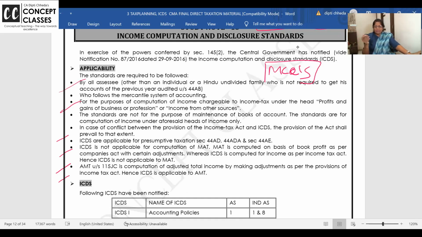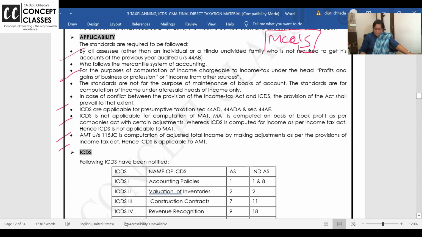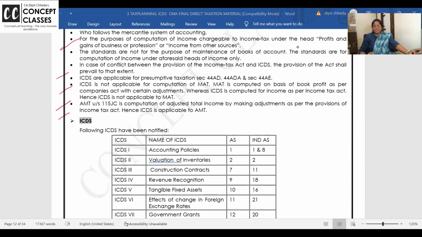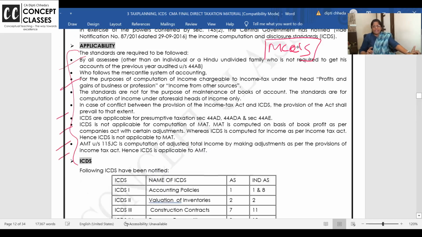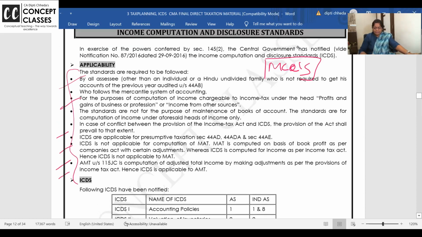We will read it only after filtering it through a strainer, because if you try to mug up everything in ICDS, only ICDS I can teach for 7 classes. Like combine it with accounting standards, but not required. First page, what I am discussing is very, very important, dear students, for MCQs. For sure, out of these bullet points only, you will get at least one MCQ.